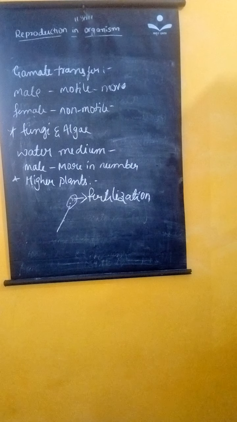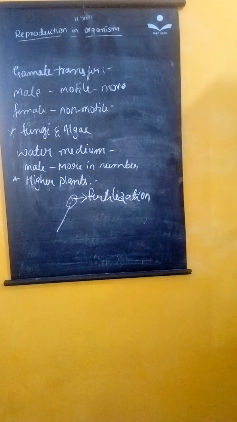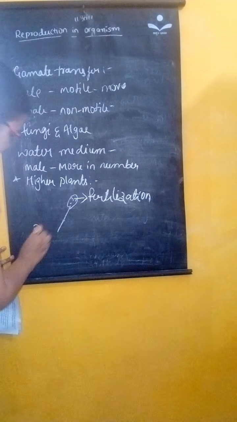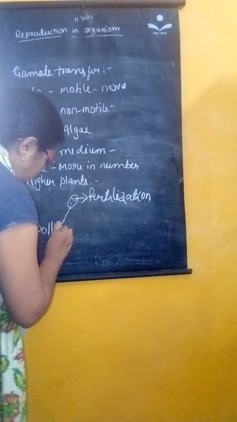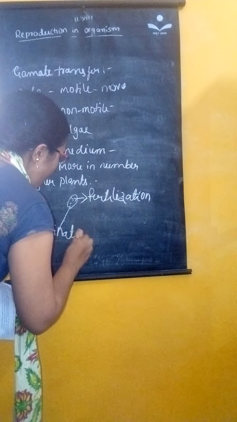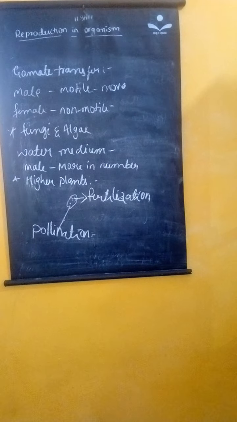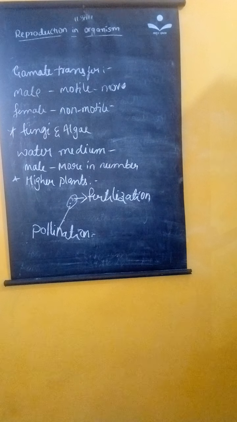The transfer of pollen grains from anther to stigma is called pollination. Pollination may be self pollination or cross pollination.